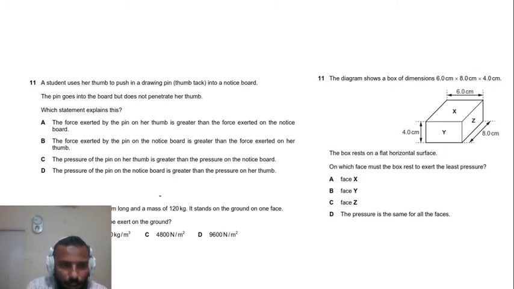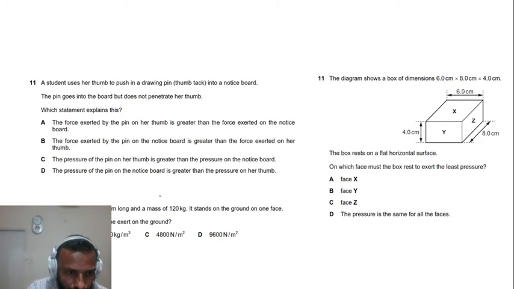Part C says the pressure of the pin on her thumb is greater than the pressure on the notice board. Now just take an image in your mind of the thumb pin. Where is the sharper end? The sharper point of the pin is always towards the board. Now the sharper point has a very small area. So where would the higher pressure be, towards the board or towards the thumb? Obviously towards the board. So C, which says the pressure of the pin on her thumb is greater, is obviously wrong. So go to D. The pressure of the pin on the notice board is greater than the pressure on her thumb. Yeah, exactly. That's true. So D is the right answer.